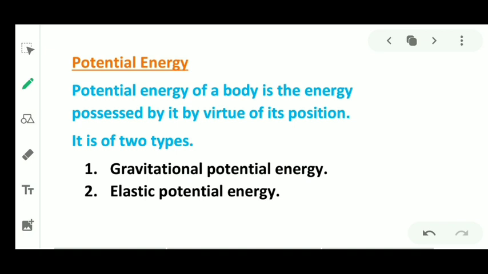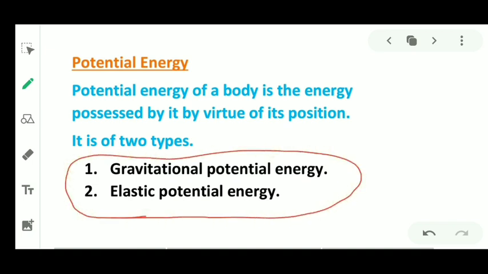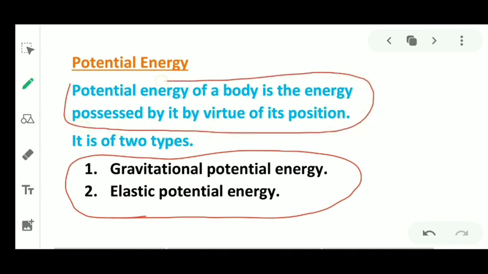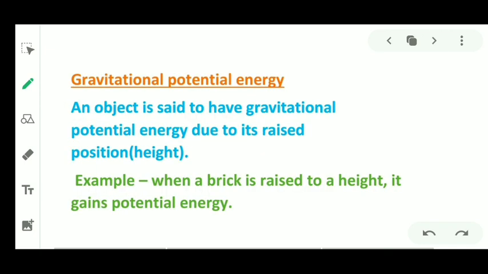Now potential energy is of two types. Number one, gravitational potential energy, and number two, elastic potential energy. First you will understand gravitational potential energy and elastic potential energy, then you can understand the definition of potential energy. So what is gravitational potential energy? An object is said to have gravitational potential energy due to its rest position or height. For example, this is a brick which is present on the ground.